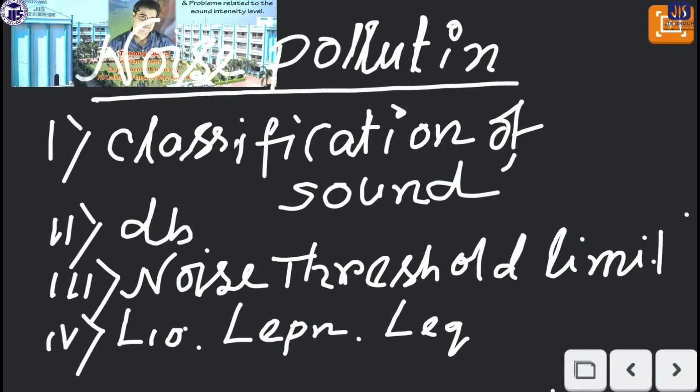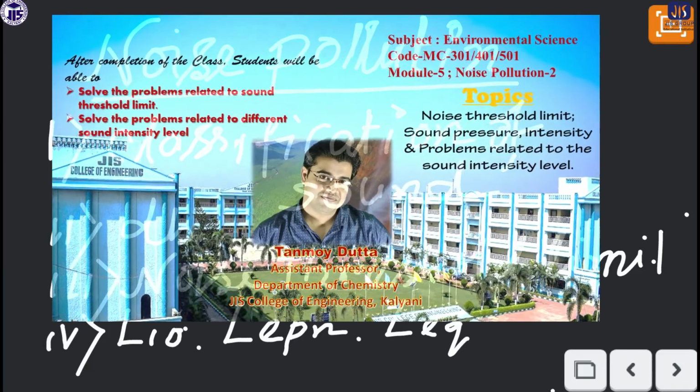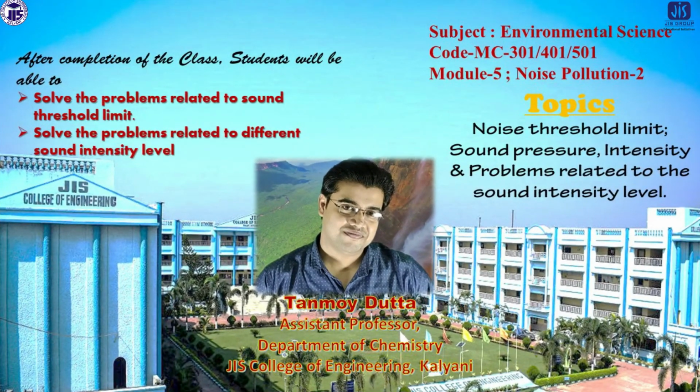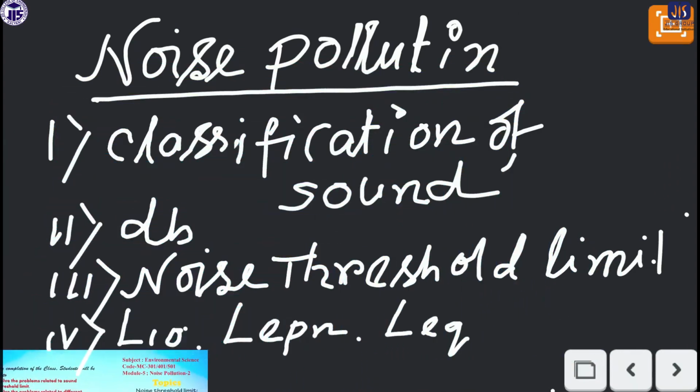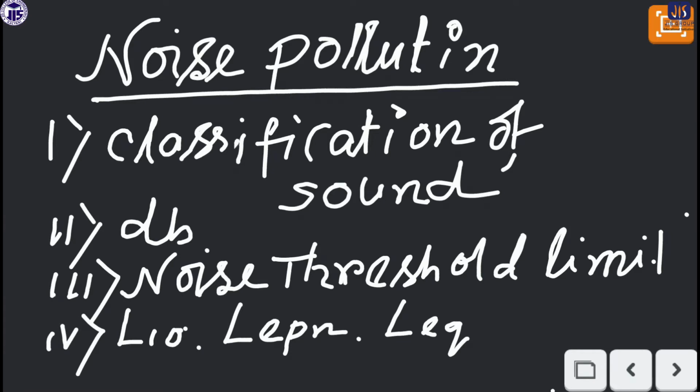I think it's fine. In the previous class we discussed the basic concepts of noise pollution, that means what is sound intensity, what is sound pressure, etc. But today we'll discuss the classification of sound and the expression of the decibel. Then there is a term, noise threshold limit, that we will also discuss today. And we will also discuss L10, LEPN and L equivalent index.